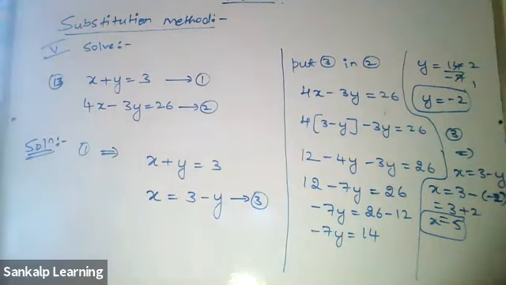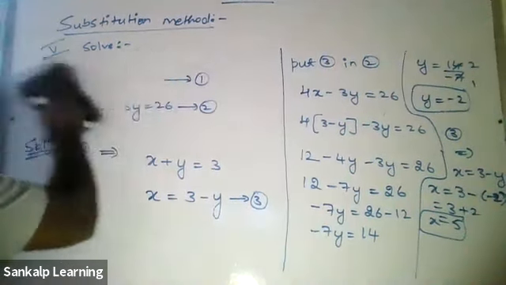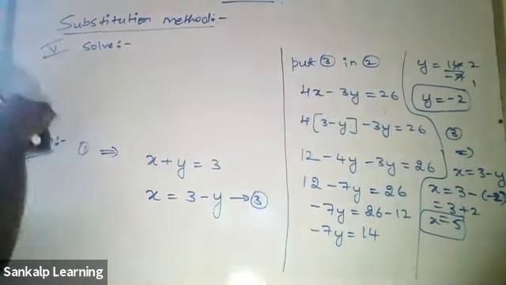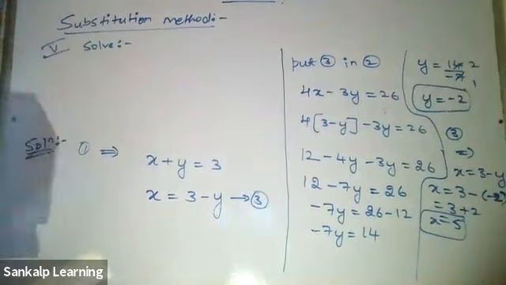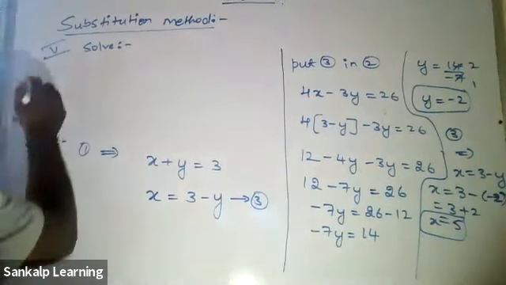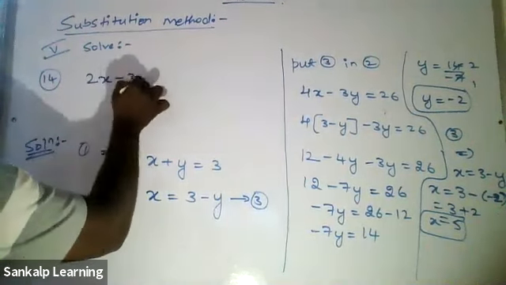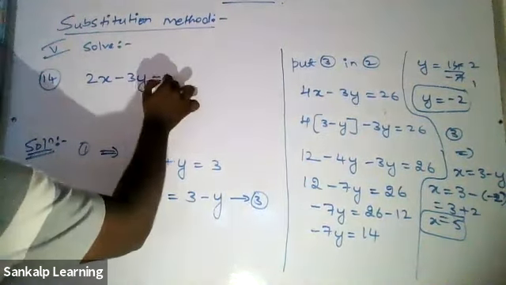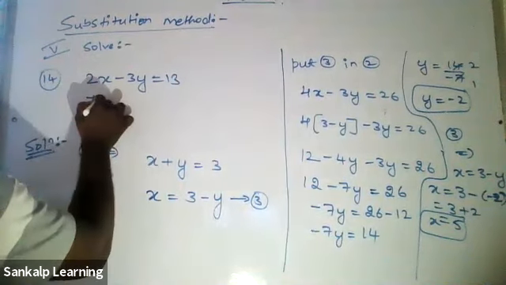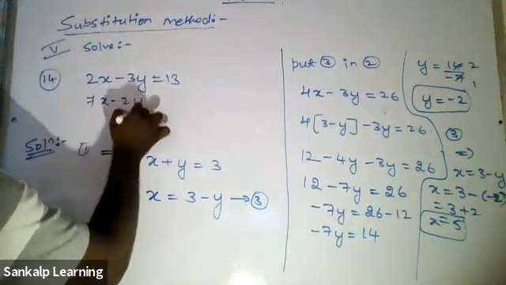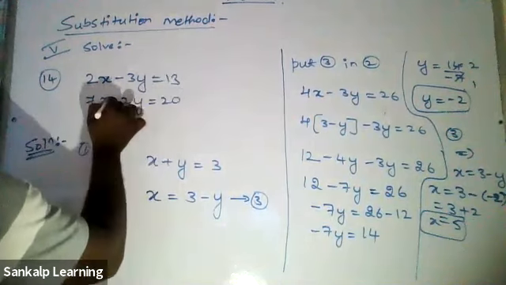Okay, if everyone has finished, try out this problem. Same questions, we are going to solve it in the elimination method also. The 14th one: 2x minus 3y equal to 13, 7x minus 2y equal to 20.